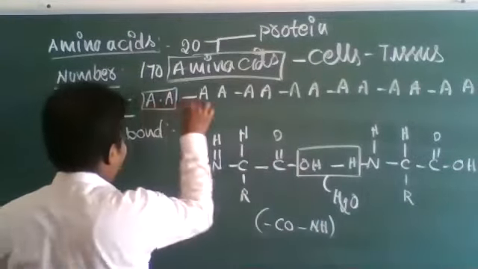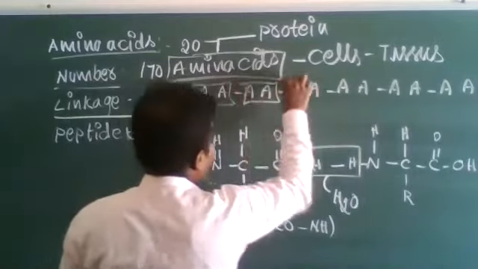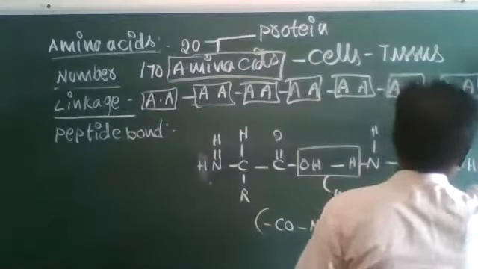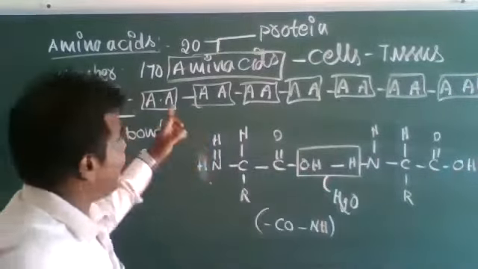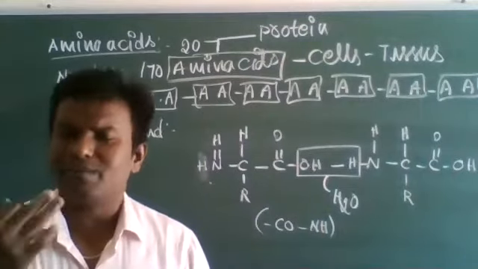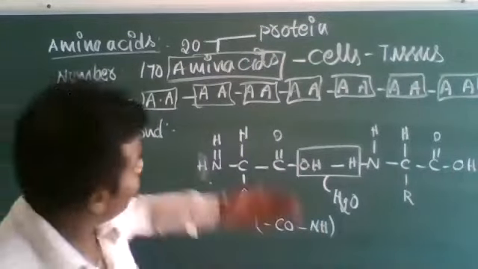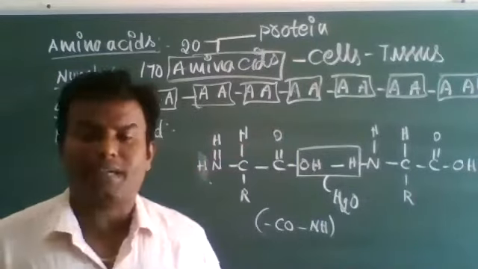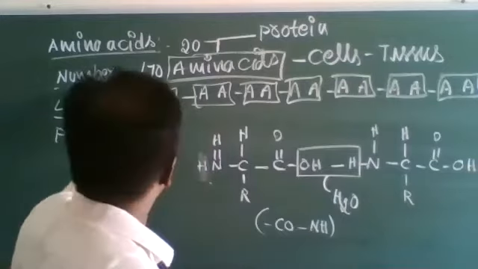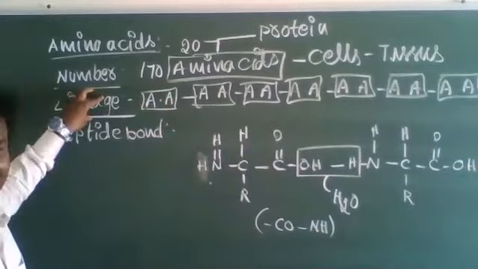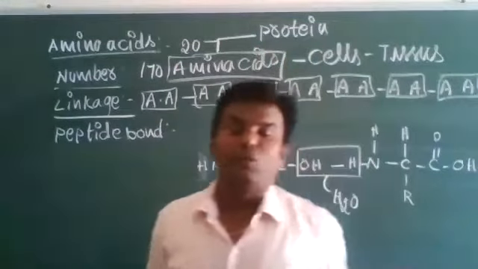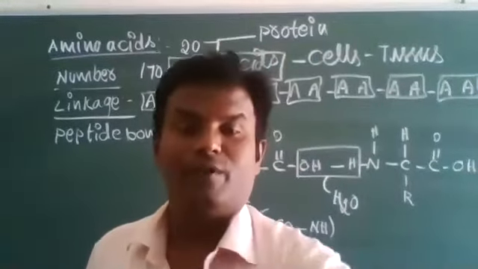Like this, a number of amino acids combine and form chemical bonds, and with the help of peptide bonds, all the amino acids are linked and form protein molecules. The 20 amino acids are linked together to form a protein molecule.